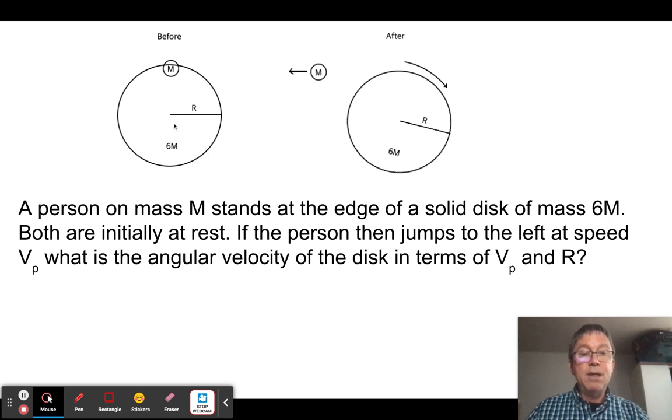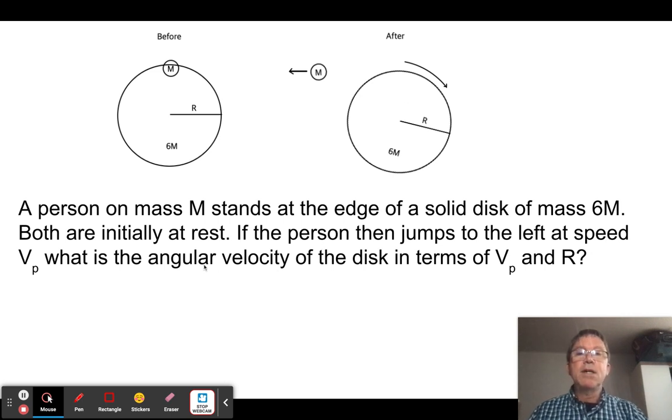So that means the angular momentum of the system is 0. But now the person is going to jump this way, and when they do, the force with which they push themselves this way is going to apply a torque to this disk and make it spin. And so the angular momentum of this person has to equal the angular momentum of this.